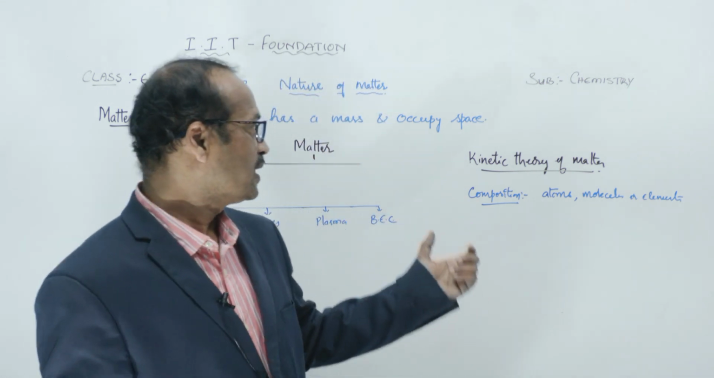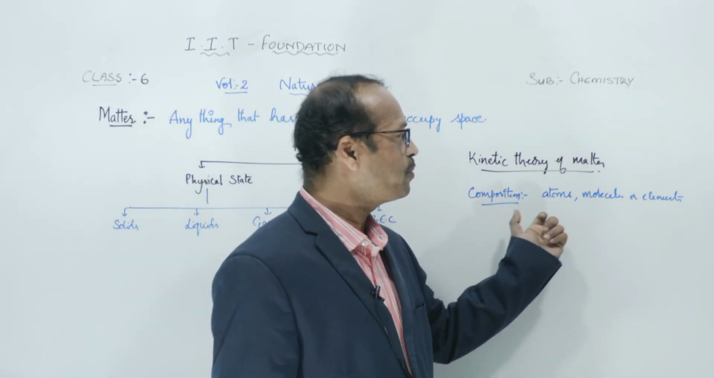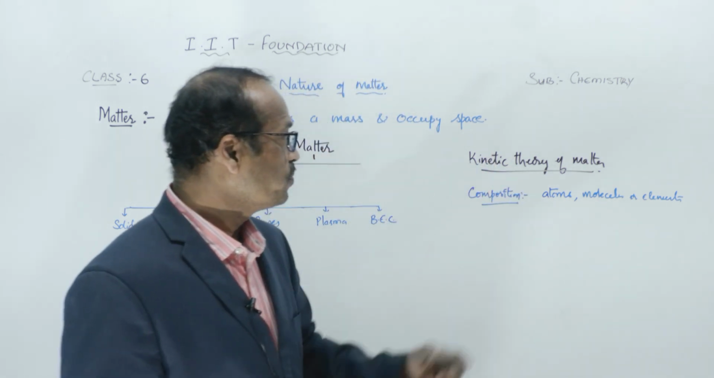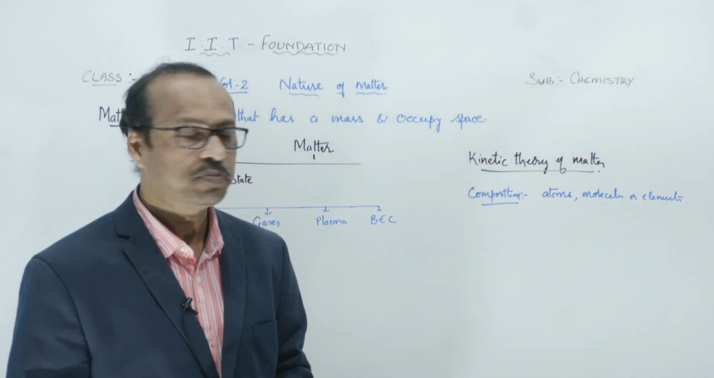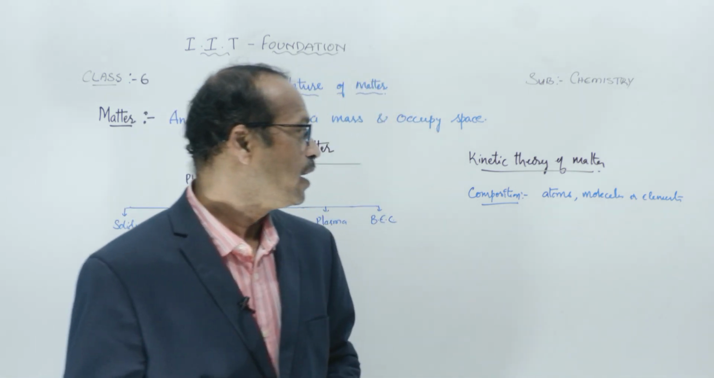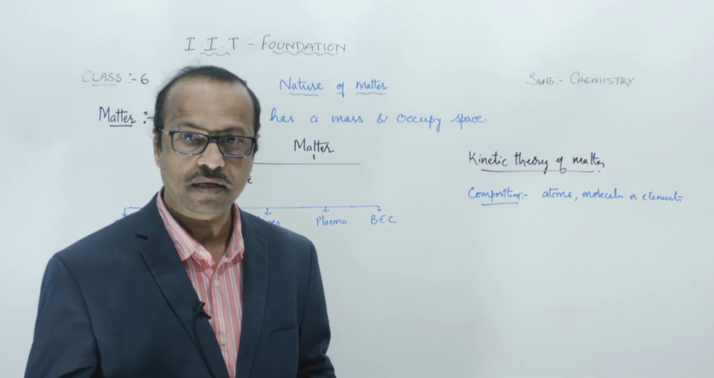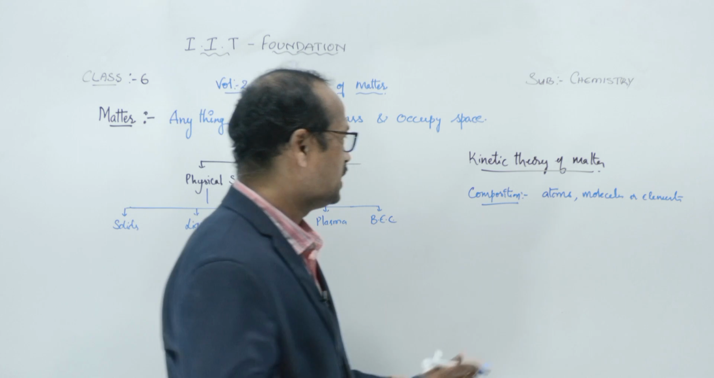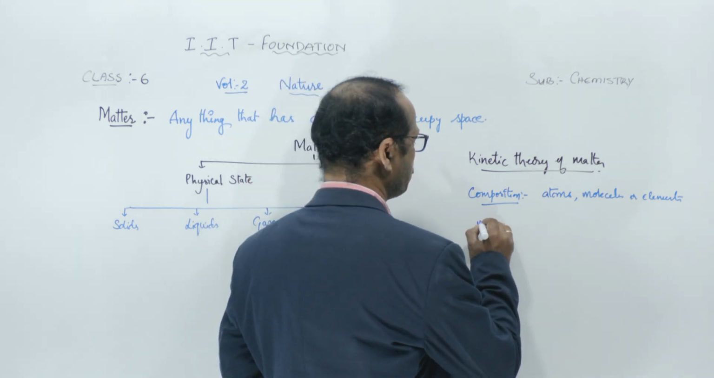Like that, how is matter made up? Matter is made up of atoms or molecules or elements. So that's the first point of the kinetic theory: any matter is made up of tiny particles, which will be atoms, elements, or molecules. Now the second one is about the motion.